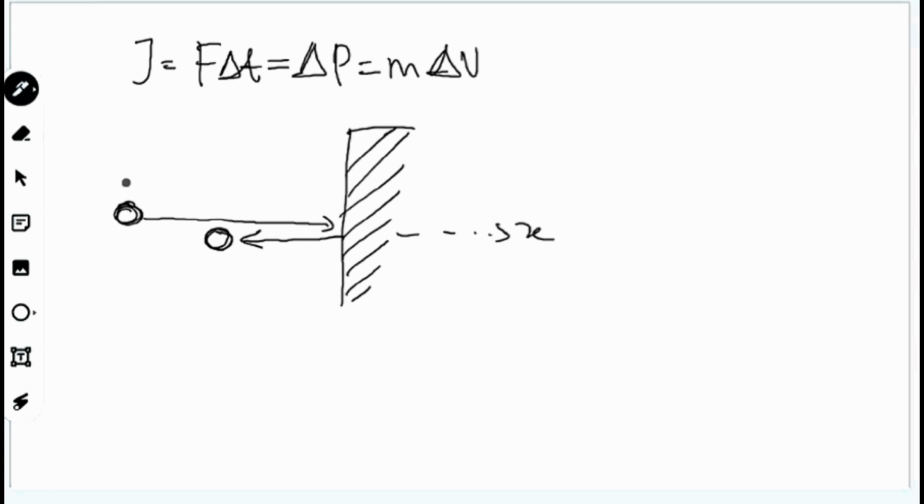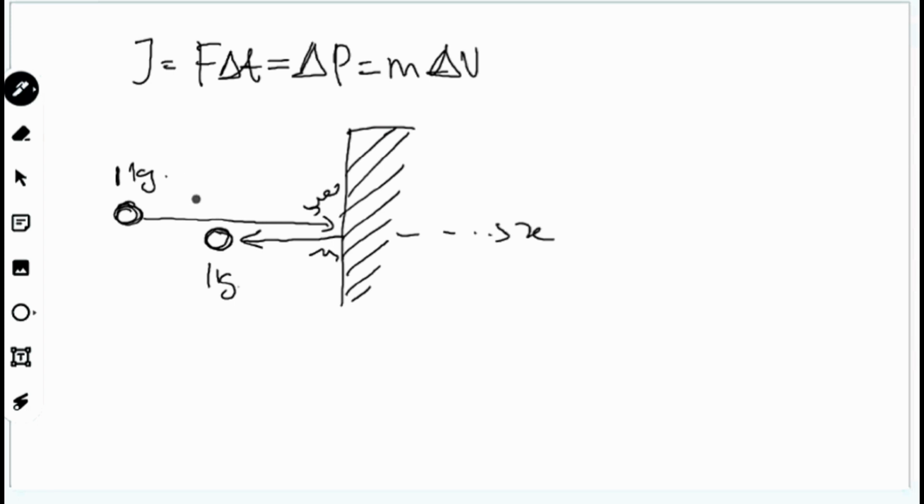So the mass, put here 1 kilogram. So this one is 1 kilogram. It took some time when it hit the wall, and the object rebounds back. So in this situation, it is 1 kilogram, still the same mass, still the same object here.